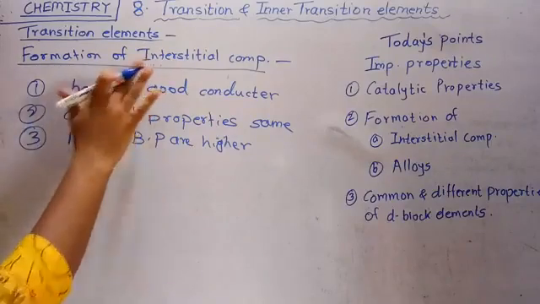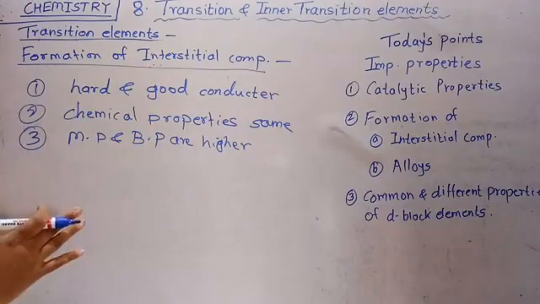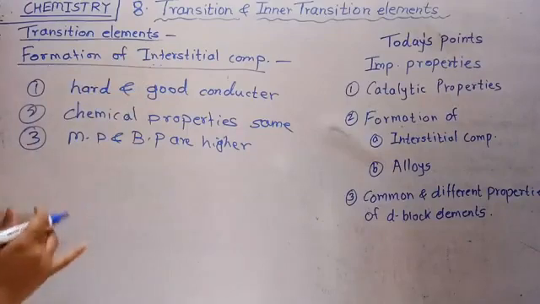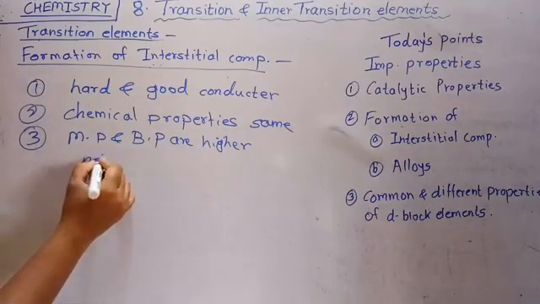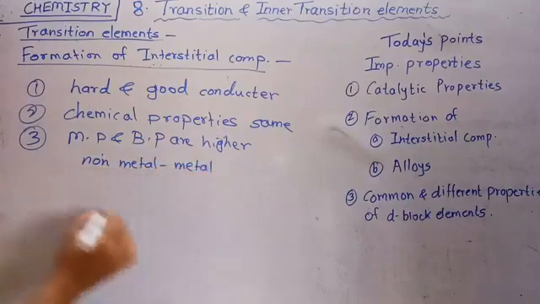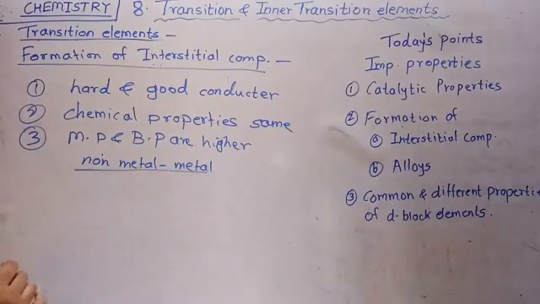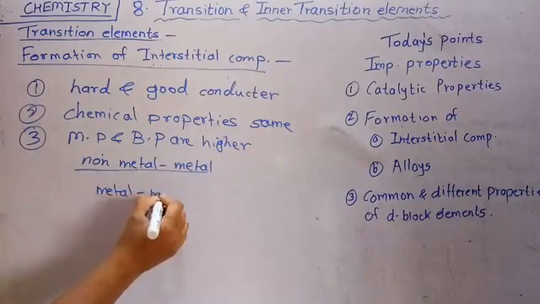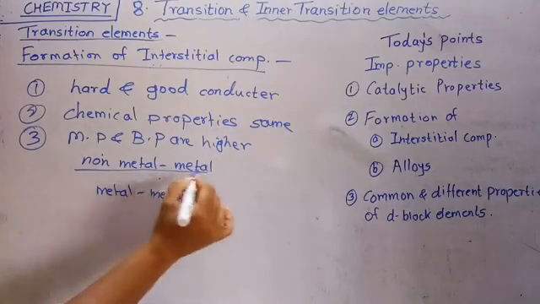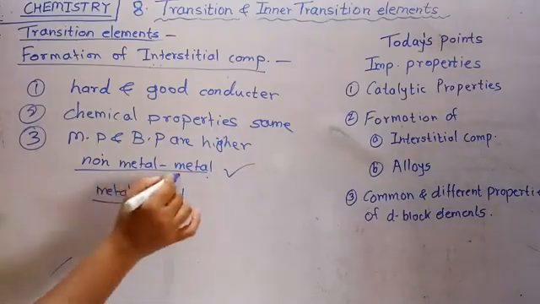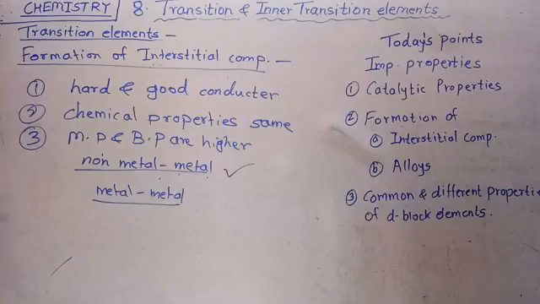See here, that nitrogen, carbon and hydrogen, they are trapped inside the crystal lattices of transition elements. That means there is a formation of bonding between non-metal and metal. And in your pure metal, there is a bonding of metal-metal. And non-metal and metal bonding is stronger as compared to the metal-metal. So their melting point and boiling point are higher as compared to the pure metal.